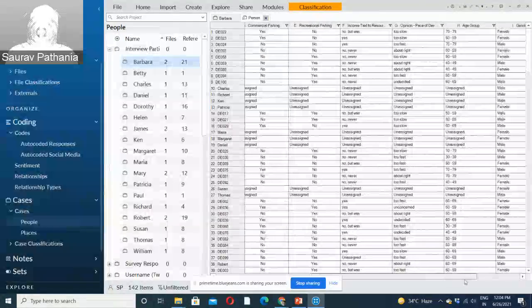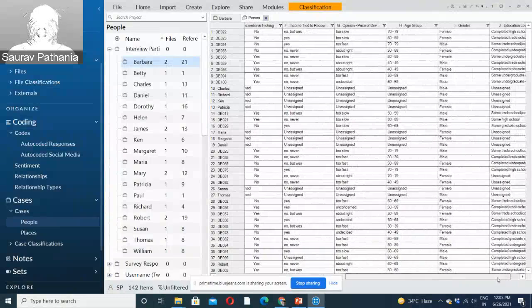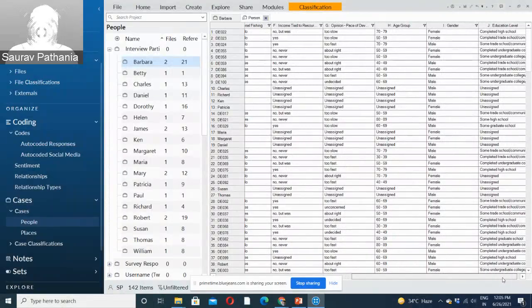You can classify very easily inside NVivo. You can create your classification sheet outside in Excel also and import it inside NVivo, or you can create your classification inside NVivo, right? So both things can be done. So that's why we create cases.